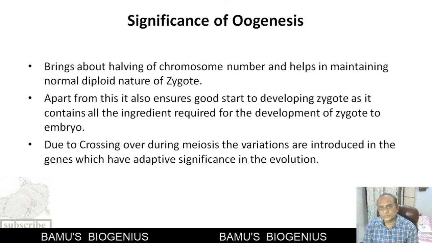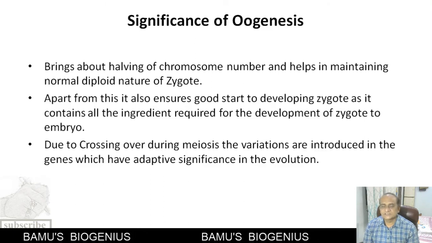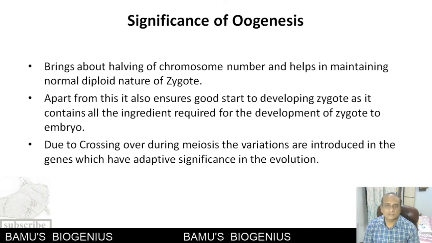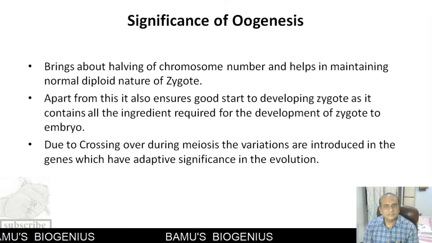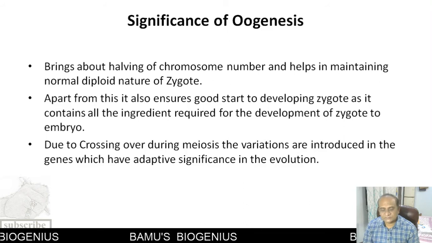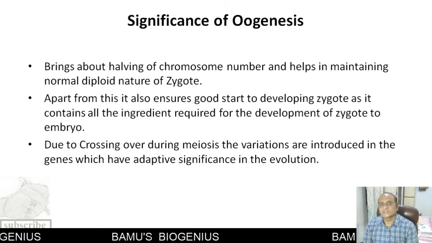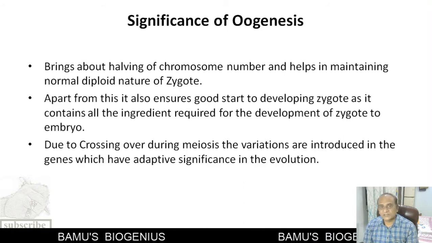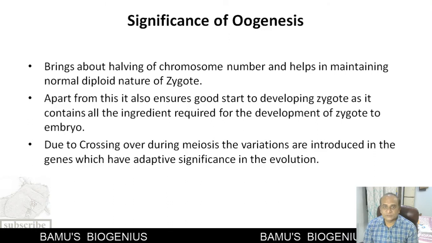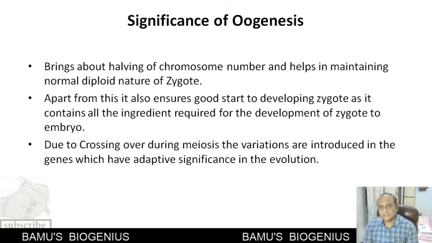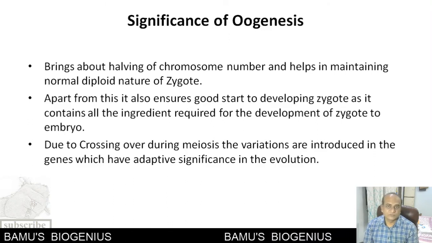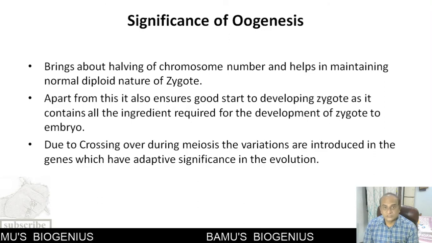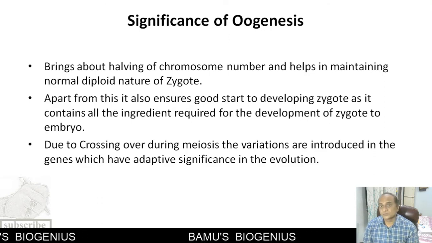Then, the most important significance is that during meiosis, crossing over takes place and genetic material is exchanged, so the gamete formed is genetically different from its parent and has new variations, and variations have a very important adaptive value in evolution.